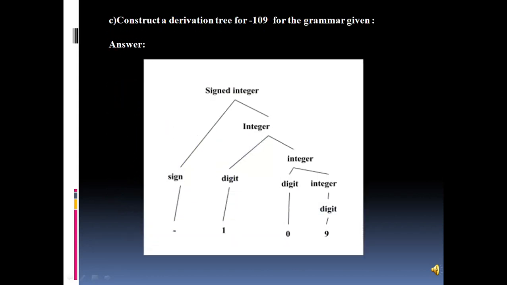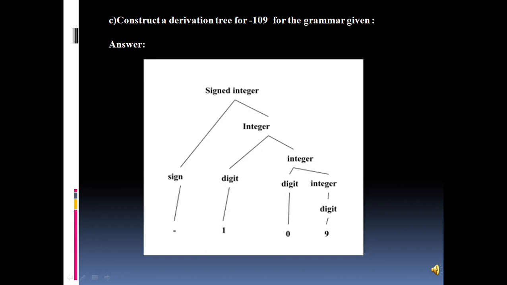Another sub problem we have is to construct a derivation tree for -109 for the given grammar. In the derivation tree, we should divide a signed integer into a sign and an integer. Sub parts of the derivation tree should be a sign, digit or an integer. Here, in the derivation tree of the given number -109, a signed integer can be subdivided into a sign and an integer. The sign must be negative. Then an integer should be divided into a digit and an integer.